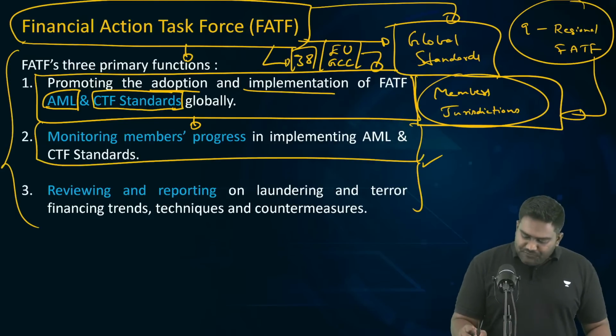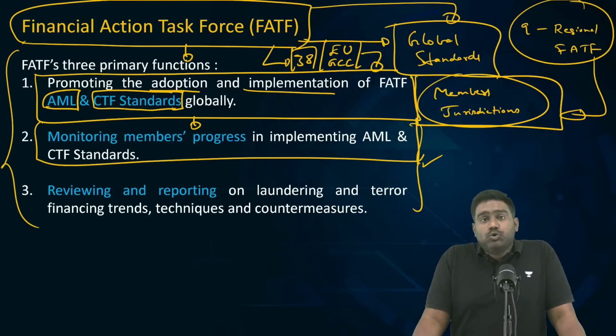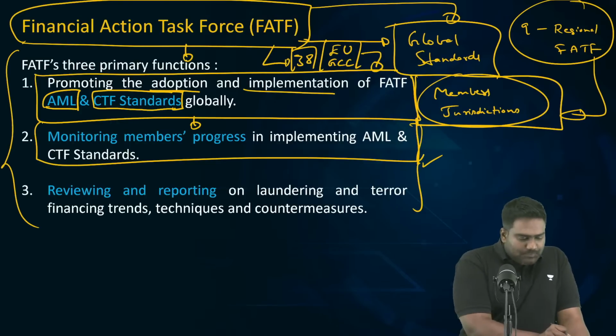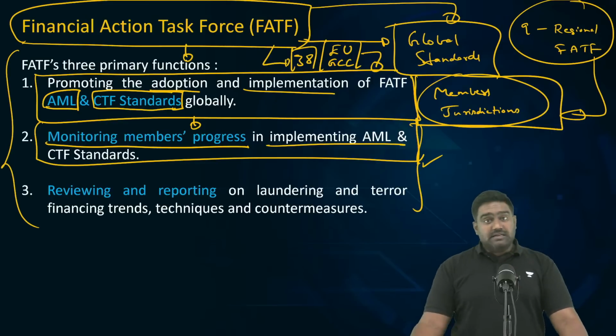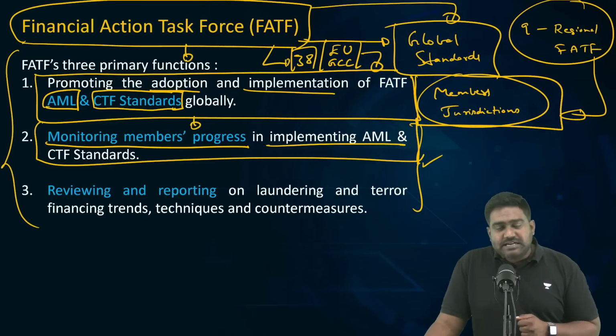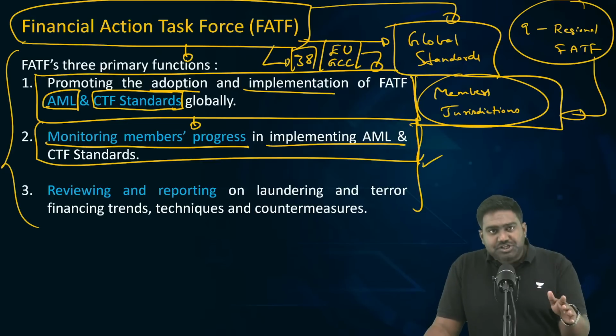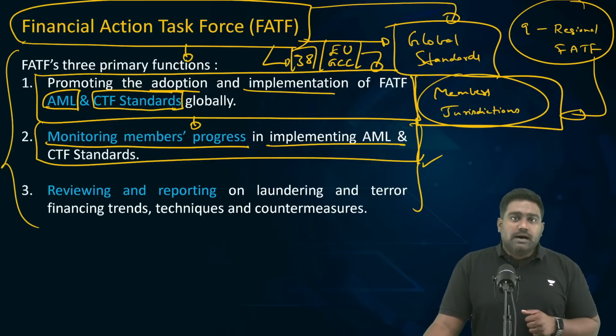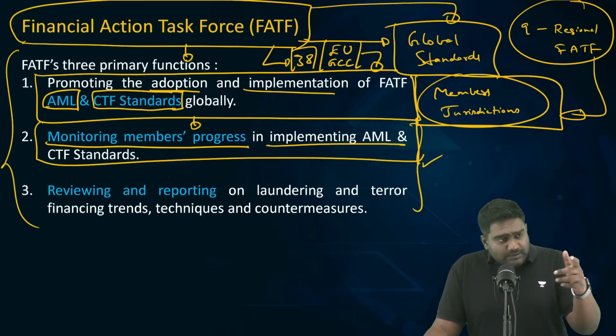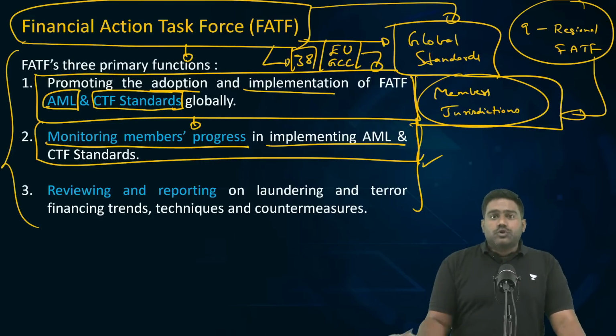So FATF also has a power to enforce these standards. It can check the progress of the members, whether they are implementing these AML and CTF standards or not. Is there any deficiency in the implementation? Are there any shortcomings in the law that the countries have passed? So FATF can monitor the progress of a country.